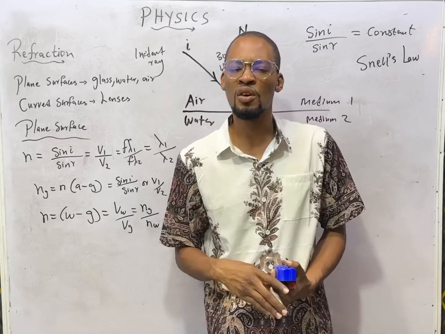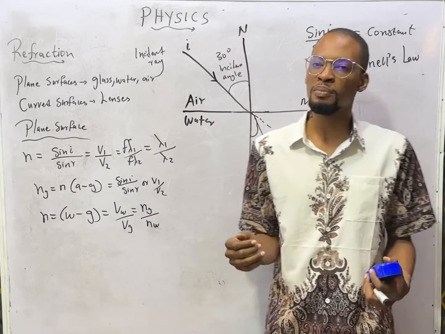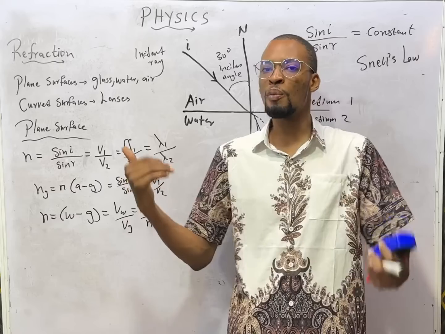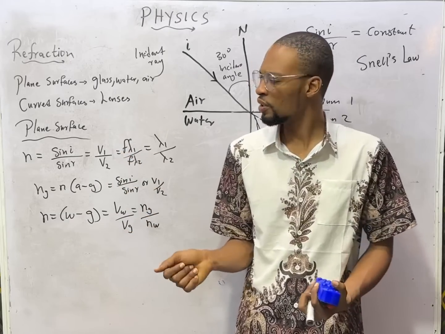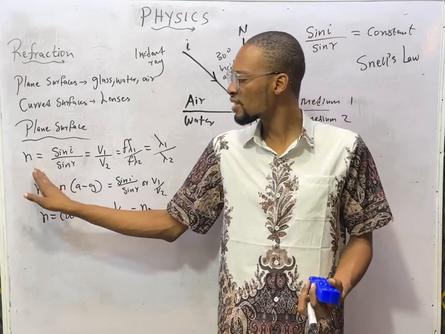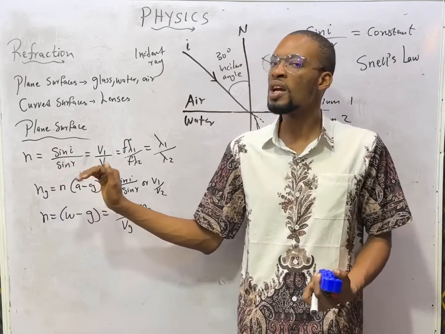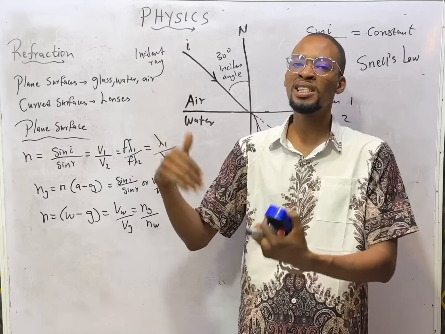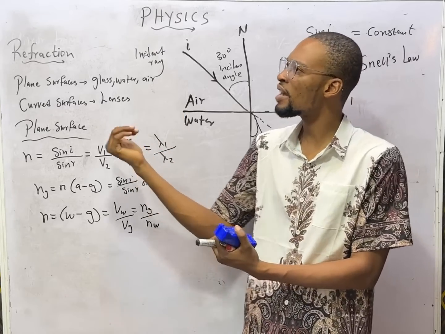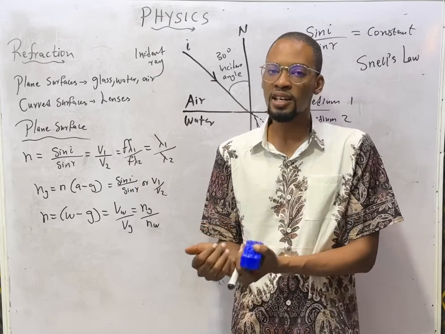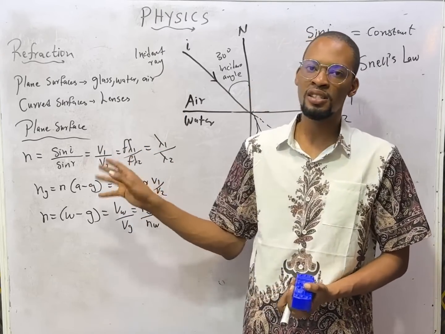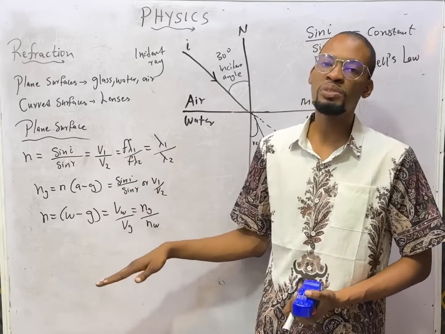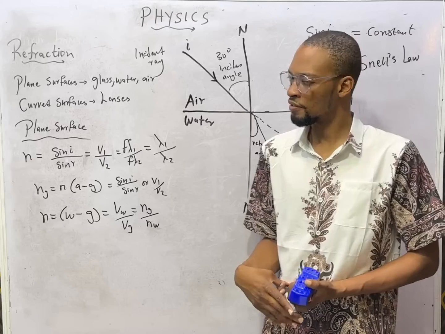But there are questions where you may have to bring out other formulas, or compare ratios to get what you are looking for. In that case, refractive index is sin i over sin r, which is the same thing as v1 over v2. Sin i is basically the incidence. If you are going from air to water, air is the source of the incident, while the second medium is the source of the refraction.